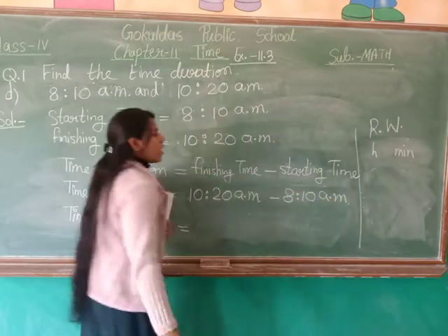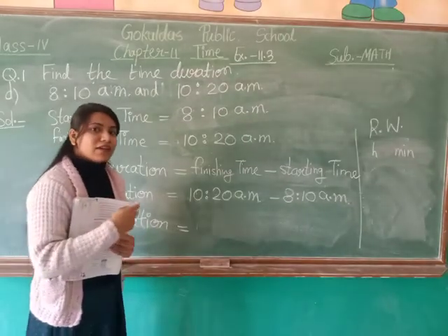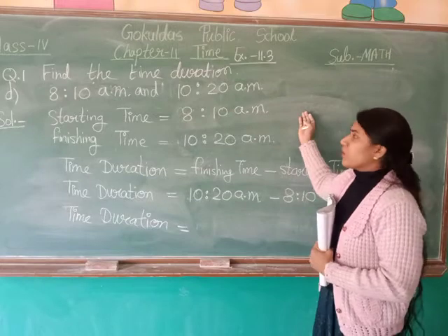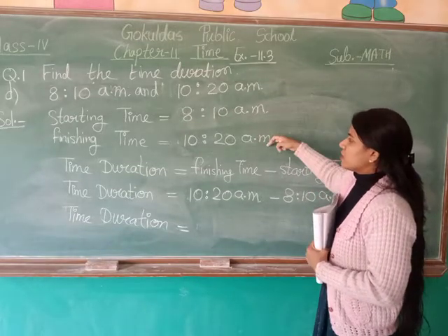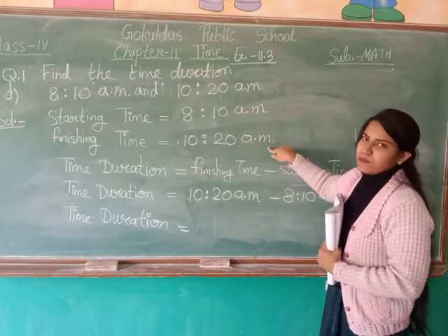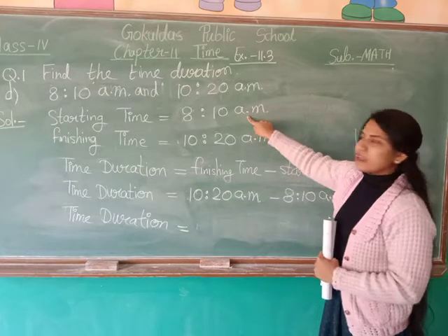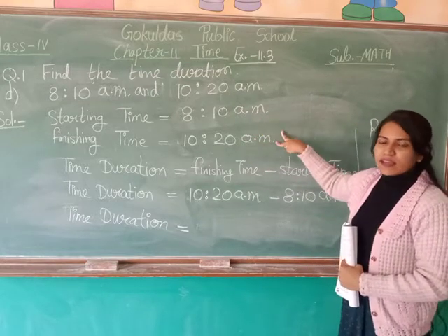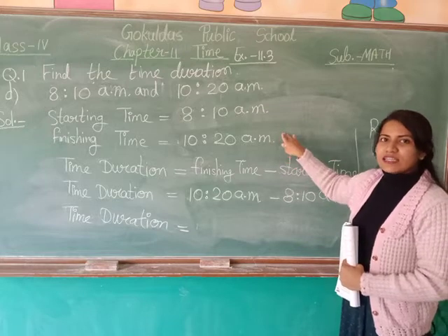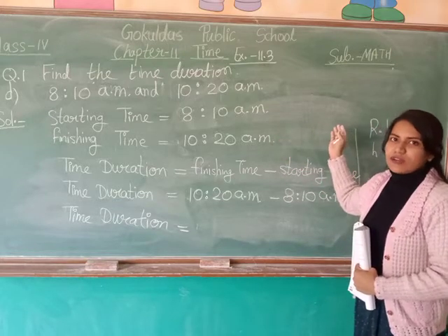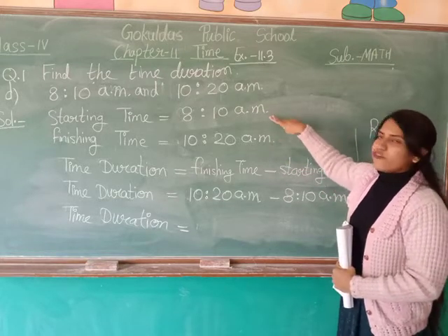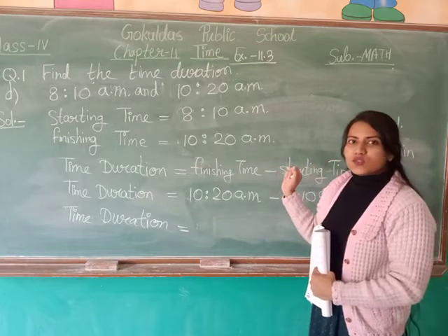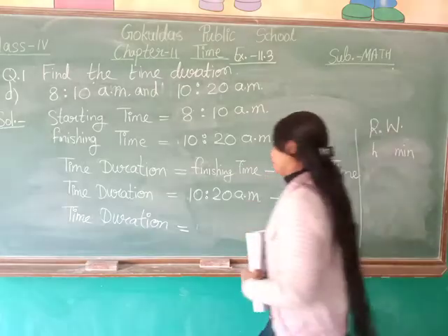Now here in this question, why we didn't convert it into 24-hour clock format? Because both the units of the timing are same. Starting time is in AM and finishing time is in AM. Both are in same unit. That is why we are not converting this time into 24-hour clock format. If it is different, then only you will convert the given timings into 24-hour clock format.